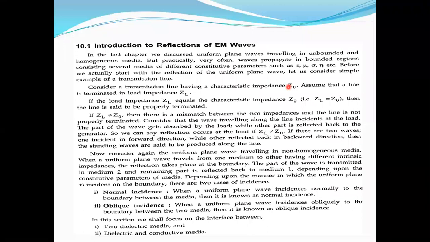But whenever these two are not the same, definitely some part of the wave is reflected back into the same medium, and some part of the wave is transmitted to the second medium. So that is the concept. Here we are going to discuss three waves: incident wave, reflected wave and transmitted wave. Transmitted wave means the EM wave passing from medium 1 to medium 2 at the interface between the two mediums. Okay?